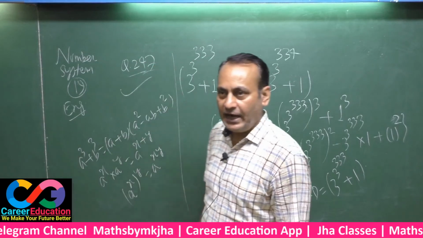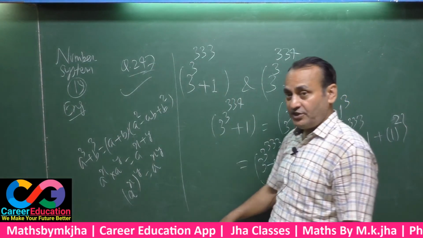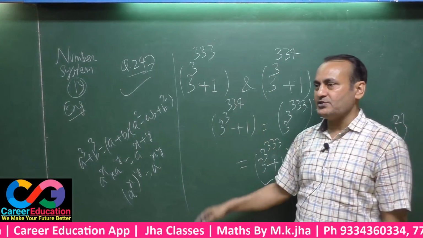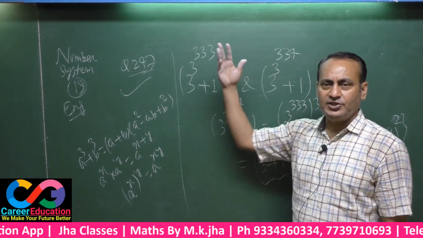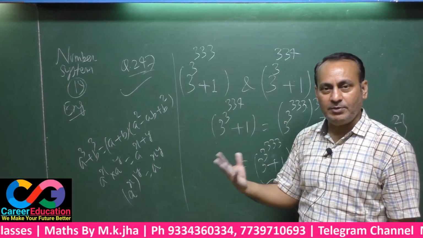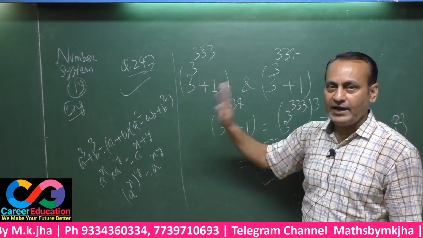This question had been asked in the MBA examination, and in SSC again the same question was asked. Again this question will be asked in SSC or railway. Certainly the same question will be here: 3 power 3 power 3 plus 1, 3 power 3 power 4 plus 1. What will be the GCD? What will be the HCF of these two? Certainly you have to answer this. This is your final answer.